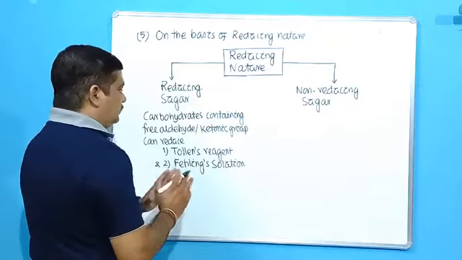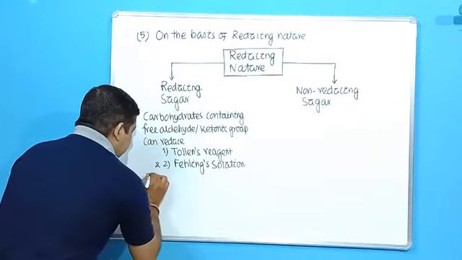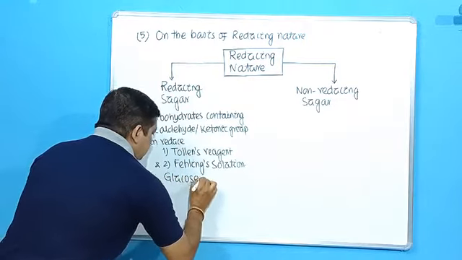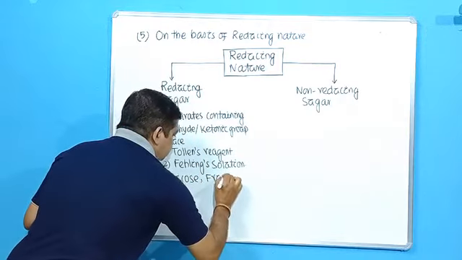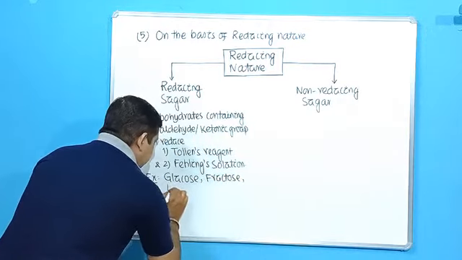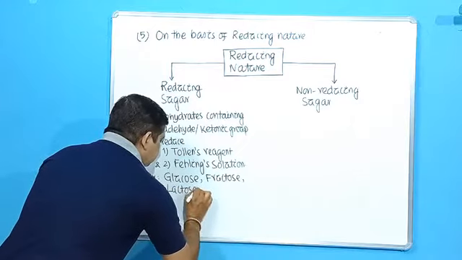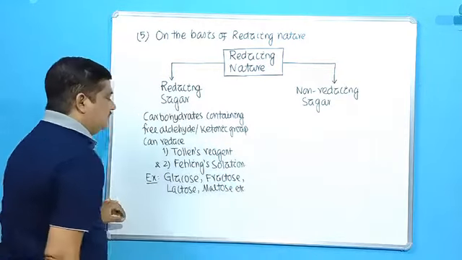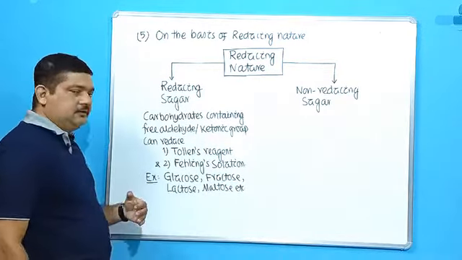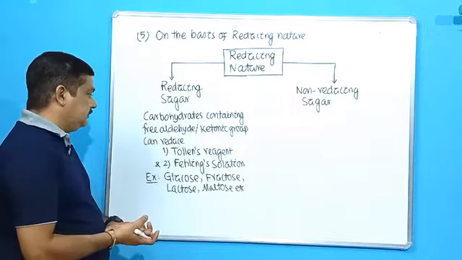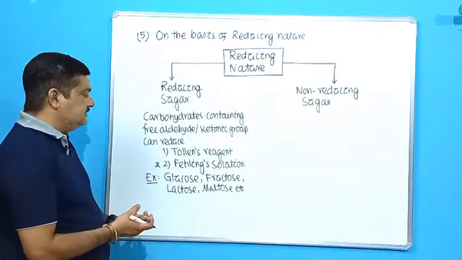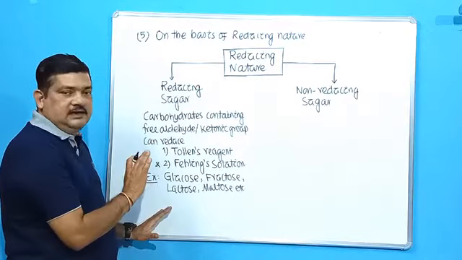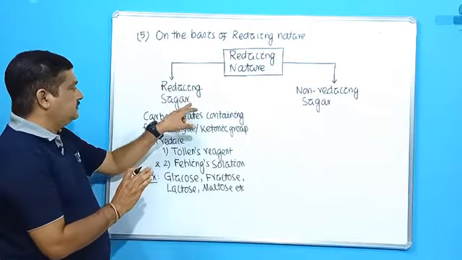For examples, keep in mind: except sucrose, write the remaining sugars as examples: glucose, fructose, lactose, maltose, etc. So these sugars, because they contain a free aldehyde or ketonic group, later on we will be discussing what a free aldehyde or ketone group is, can reduce Tollens' reagent and Fehling's solution. Except sucrose, all these sugars can reduce Fehling's solution and Tollens' reagent.